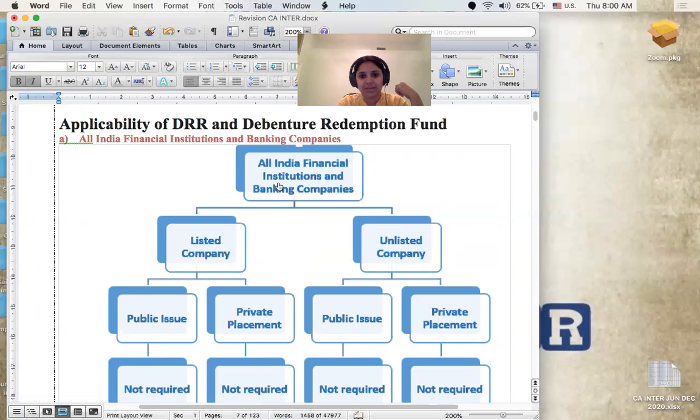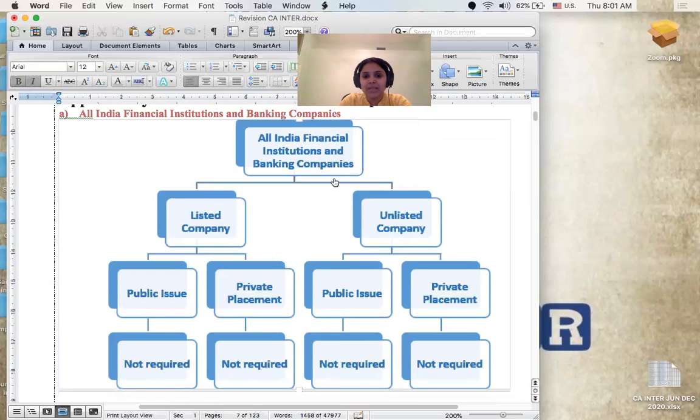So I'm sure you all remember the definition. A financial institution is one which is notified by the central government and by the RBI, and it includes banking companies, correct? And it includes scheduled banks. So apart from scheduled banks, you also have banking companies. Okay, now understand the provision. We are now talking about all India financial institutions and banking companies. For those who are listed, what is the DRR requirement? And for those who are unlisted, what is the DRR requirement?